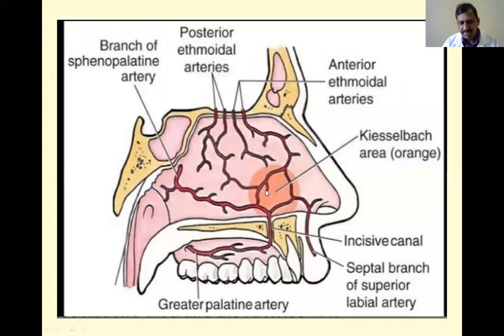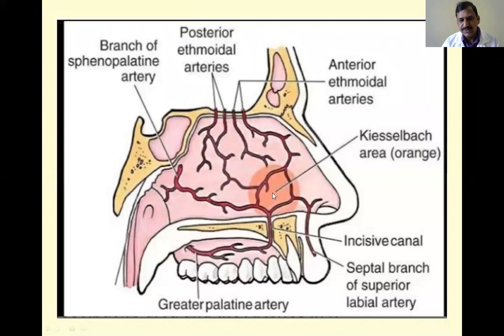of the nasal septum. And this area is called Kesselbach's area because this is the area that most commonly produces a dangerous clinical condition called epistaxis, that is nasal bleeding. Bleeding from the nose is called epistaxis. If there is any small injury or small ulcer in this area, it may produce profuse bleeding because this is an arterial anastomosis.